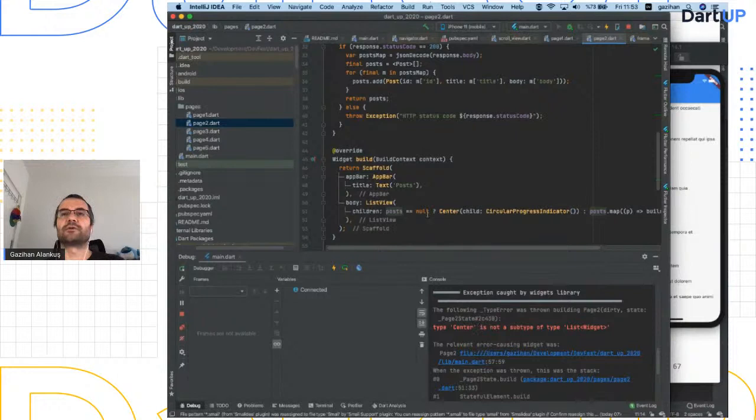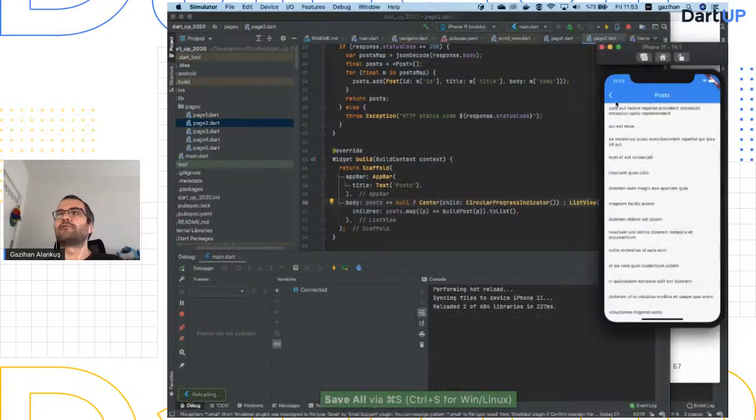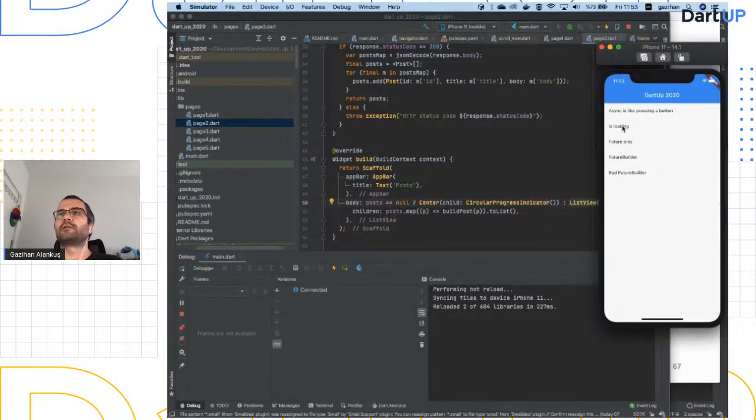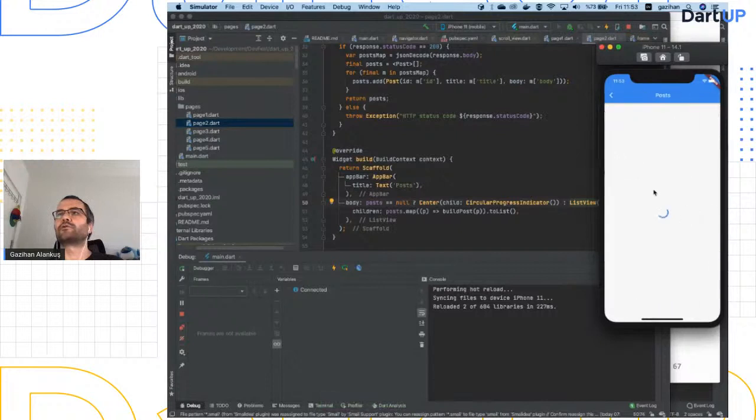Yeah, children. Sorry. It should have been outside, in the body. If it was child, it would be fine. Yeah, now you saw the circular progress indicator and then that, right? So this is what you do.